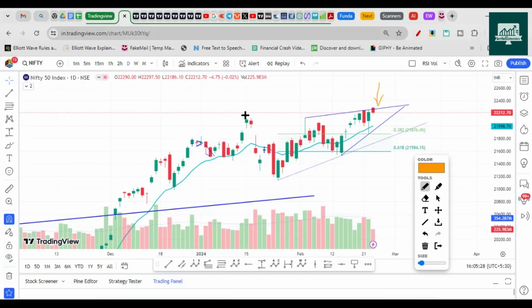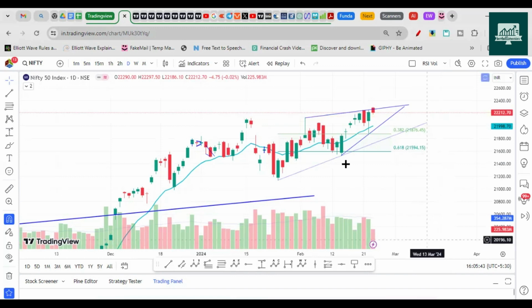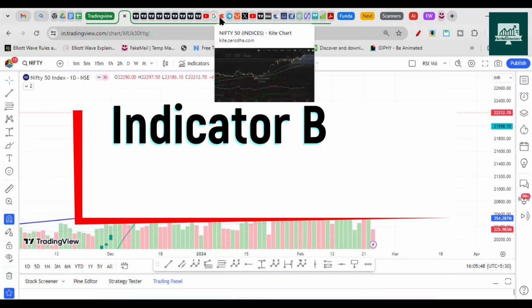If it would have been bullish, this particular resistance, the triple top, would not be considered a triple top, right? It would have been broken out with a bullish gap and sustained that gap. The gap is not seen in the last session, so that's why I'm not considering this as a bullish move. Let's go and check the price action.